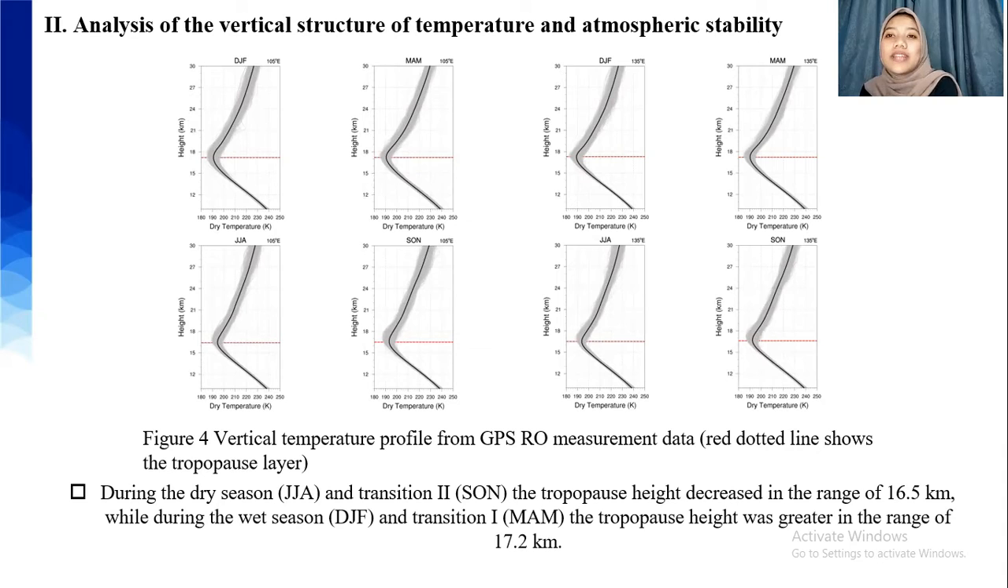If we look more closely at every season, the height of the tropopause, marked by the red line in the middle of every graph, shows that the height changes between 100 meters and 1 kilometer. Seasonally, in the dry season, which is JJA and SON, the height of the tropopause is lower than in the wet season, or the DJF and MAM seasons.